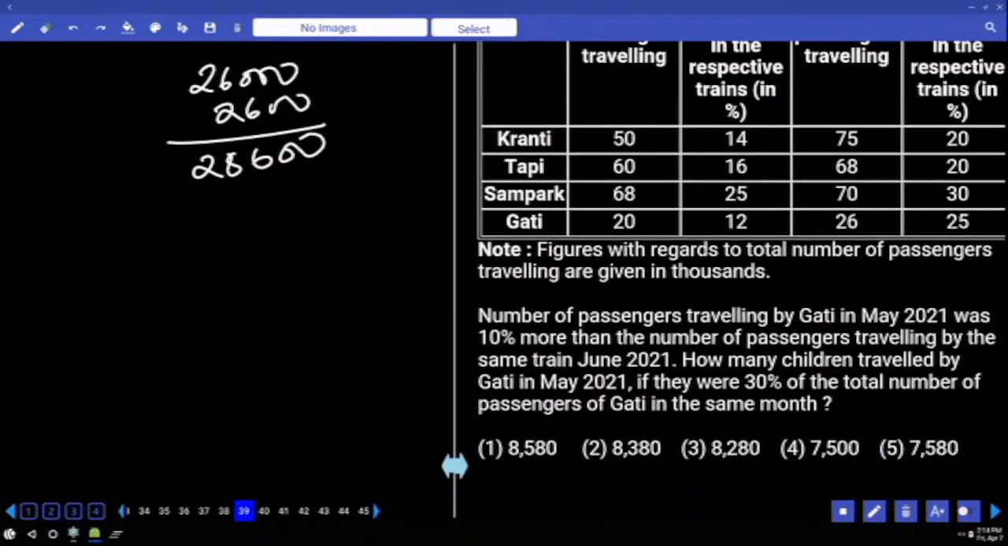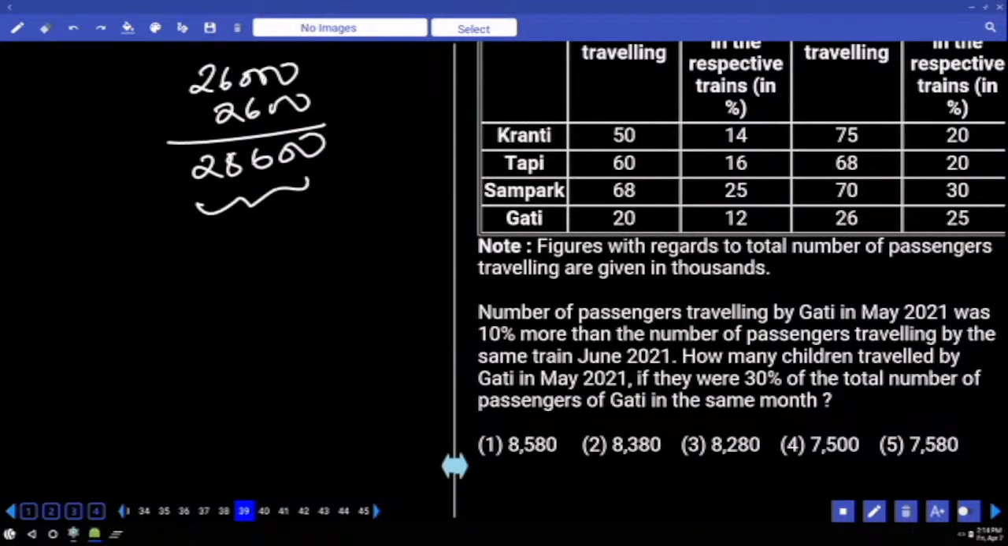Next, how many children traveled by Gati in May 2021 if they were 30% of number of passengers of Gati in the same month? 30%. What is 10% of this number? 2860. 30% in the sense 3 times of 2860. Answer must end with 80 only. Yes. How many options are there? Multiple options are there. But still, I'll try to verify one more thing.